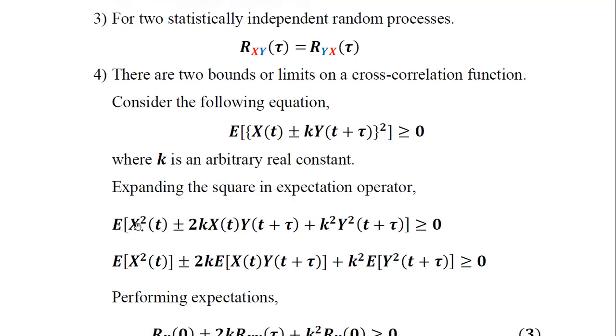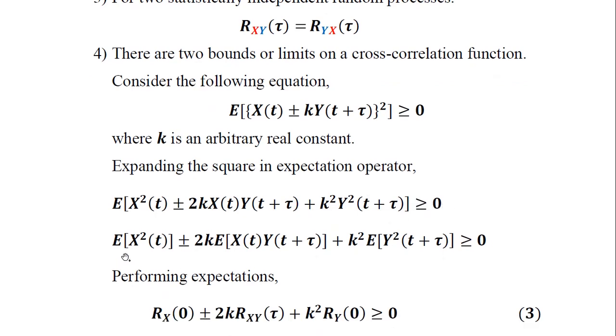So E is outside, then a square is x square of t plus or minus 2k times x(t) into y(t+tau), where y is the time-shifted second random process, plus b square, k square y square of (t+tau), greater than or equal to 0. Next, within the square bracket we multiply the expectation operator throughout: E of x square of t plus or minus 2k E of x(t) y(t+tau), the product being taken in the second term, plus k square E of y square of (t+tau) is greater than or equal to 0.